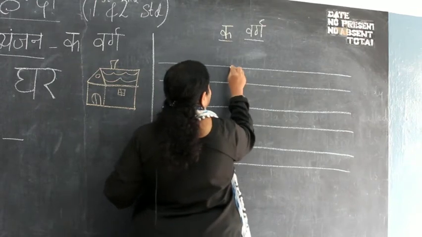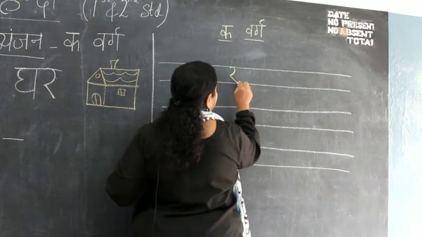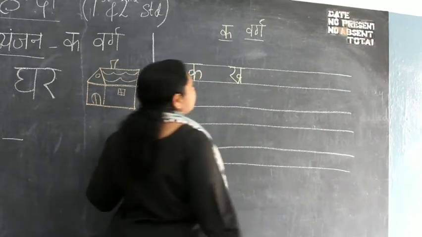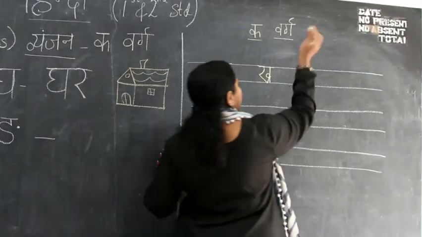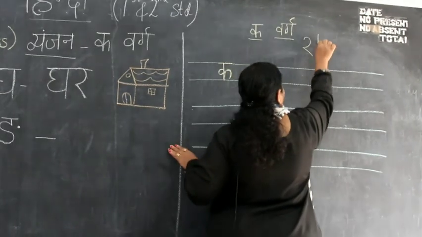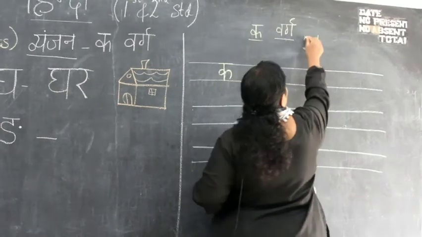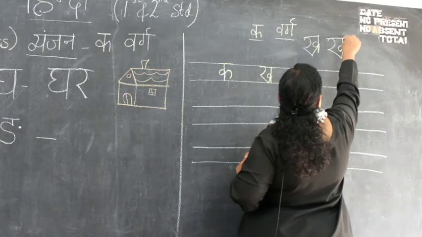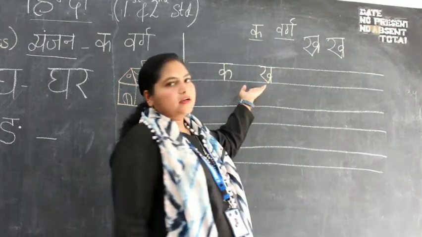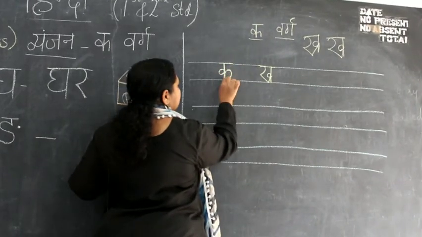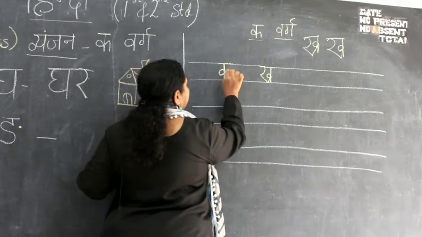Now ka will be like this. Go up, come down, and make a circle here. It's a little bit complicated, but I'm sure you will get it. I'll write it for you. Or you can even write it like this to make it easy. This is also fine, but it's basically written like this. Kha. Kha se khargosh. Go straight down and go up.